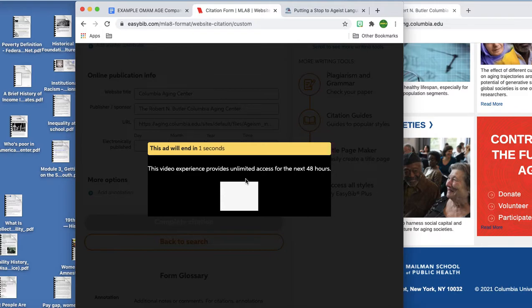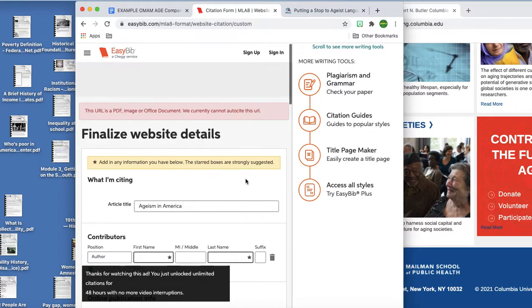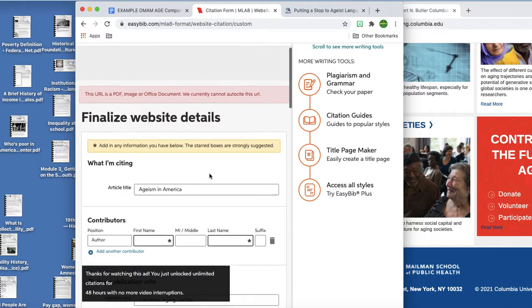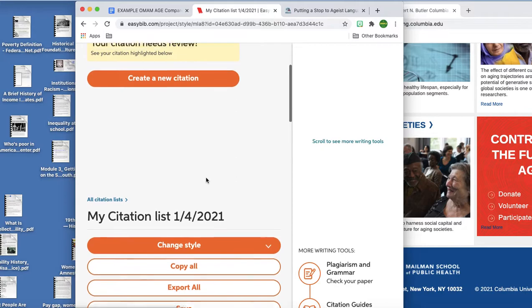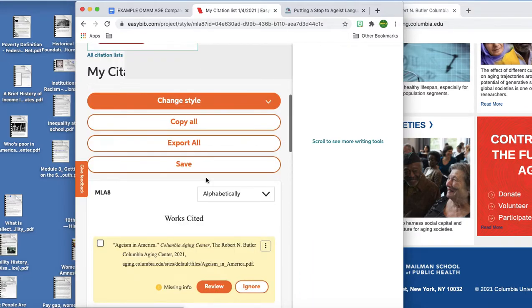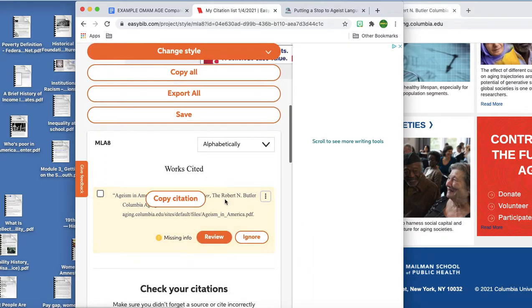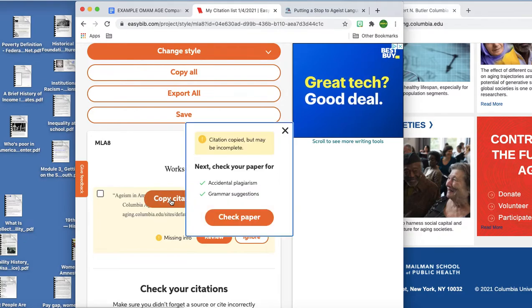That's probably worth mentioning. Okay. Yeah, we don't have an author. My citation list. Let's see if we've got it. Okay, cool. Check this out. All right, so I'm going to copy my citation.